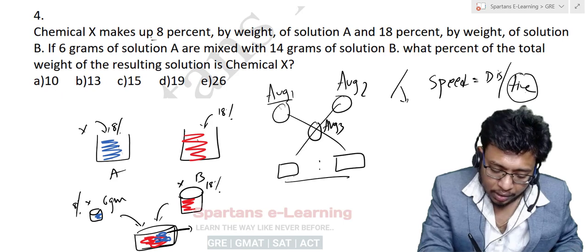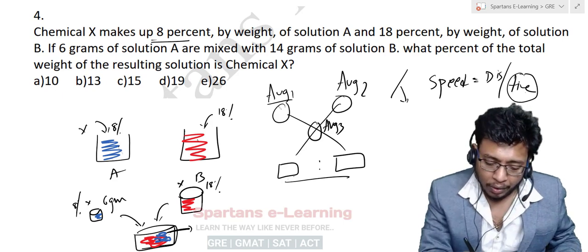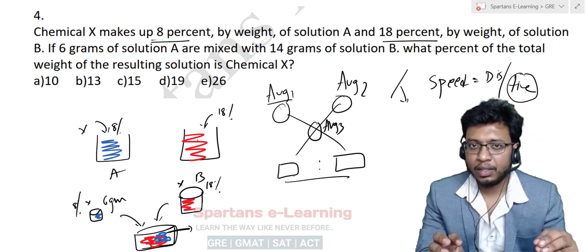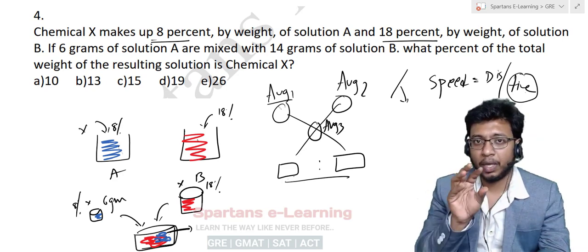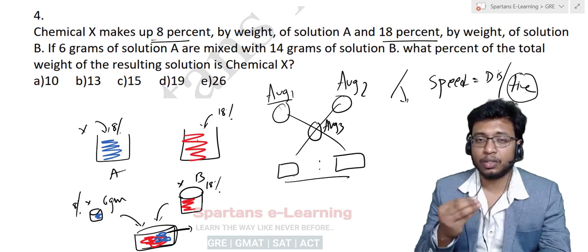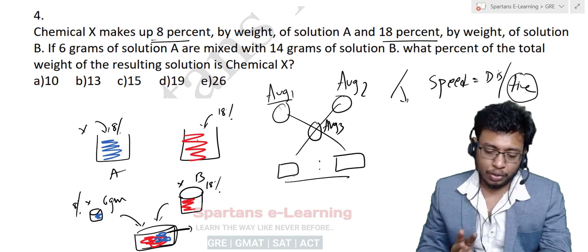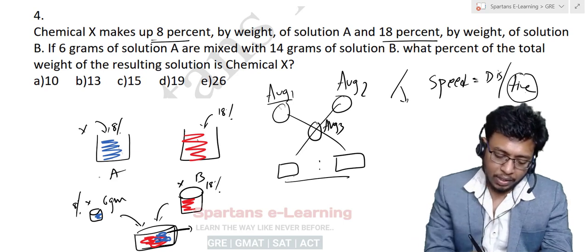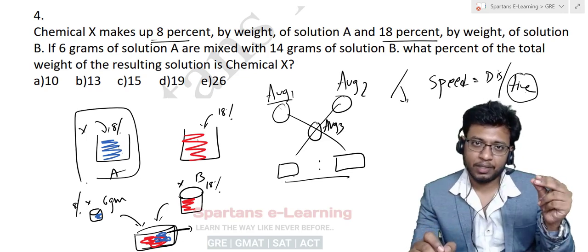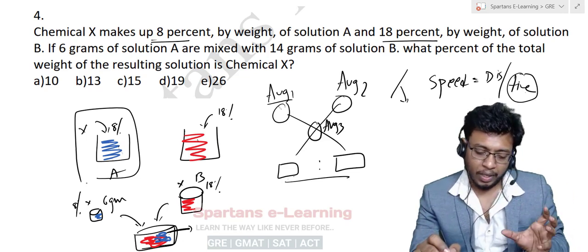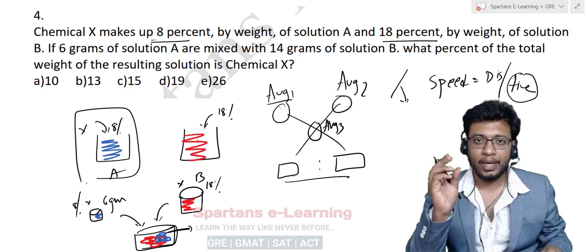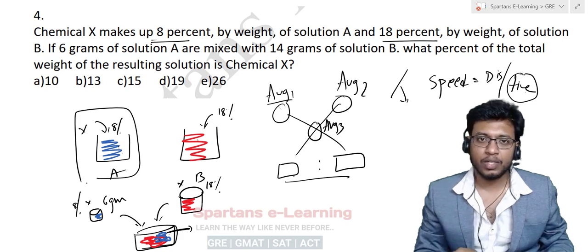See here, identify the average. Here you have 8%, here you have 18%. What is the meaning of percent? Percent means per 100. Again you see the word per here, so percentage is also nothing but an average. Now take this blue color liquid. It is said that X is 8% of this total liquid. So if you imagine the weight of the blue liquid is 100 grams, for every 100 grams there will be 8 grams of chemical X. That is the meaning of this.